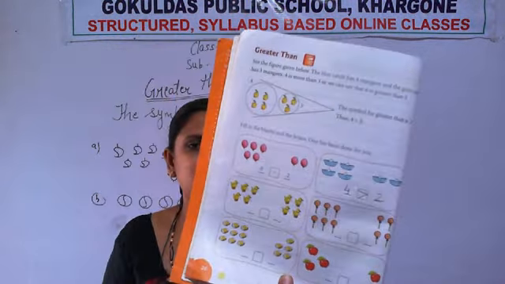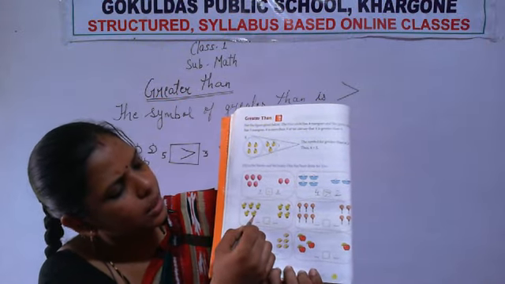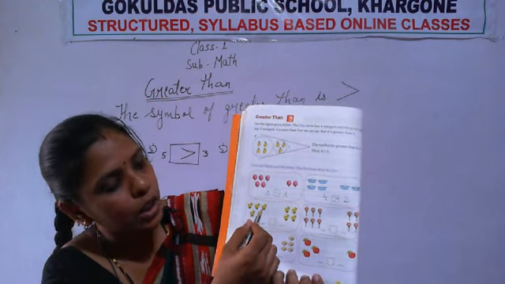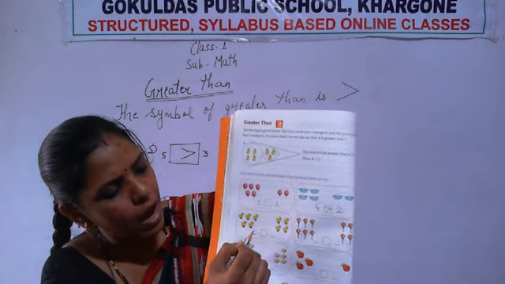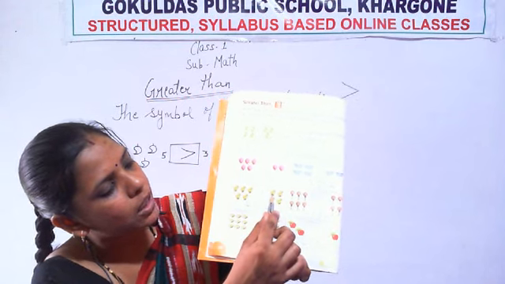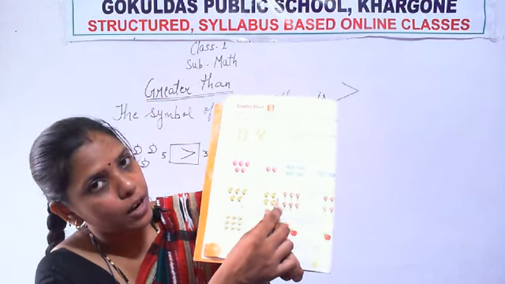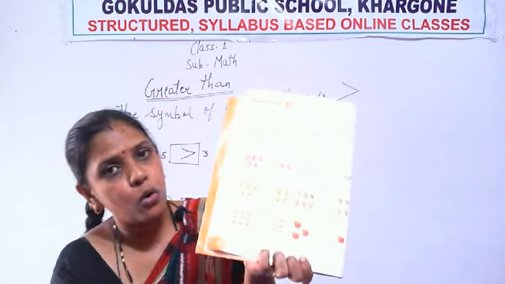Okay. Now next, do the next question. How many birds are here? This side, on the right side. Count. 1 2 3 4 5. Okay. So write here 5. Now see, count the number of birds given on the other side. 1 2 3 4. So write here 4.